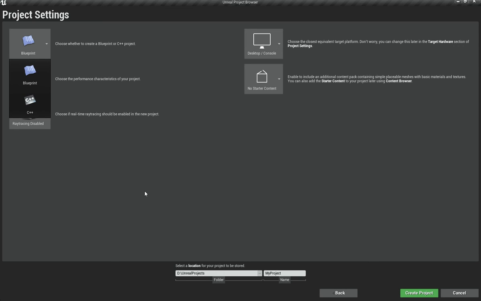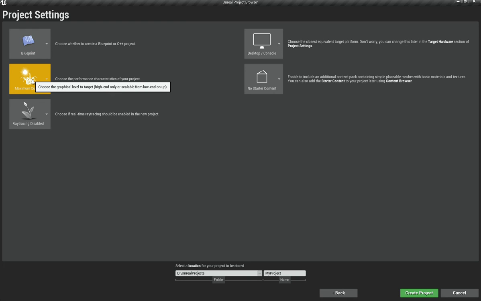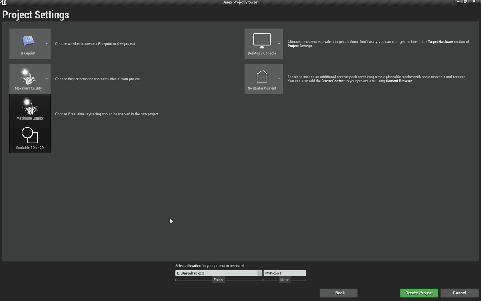As a beginner, if you don't know C++, you obviously will choose blueprint. Blueprint is basically like visual scripting. We will come to that later. And if you're not doing something really advanced, I would still recommend you to use blueprint, because C++ is difficult to use in Unreal Engine, and it's a bit of a mess. So I would recommend using blueprint except for advanced features. For that you can go to C++ if you are comfortable using it.